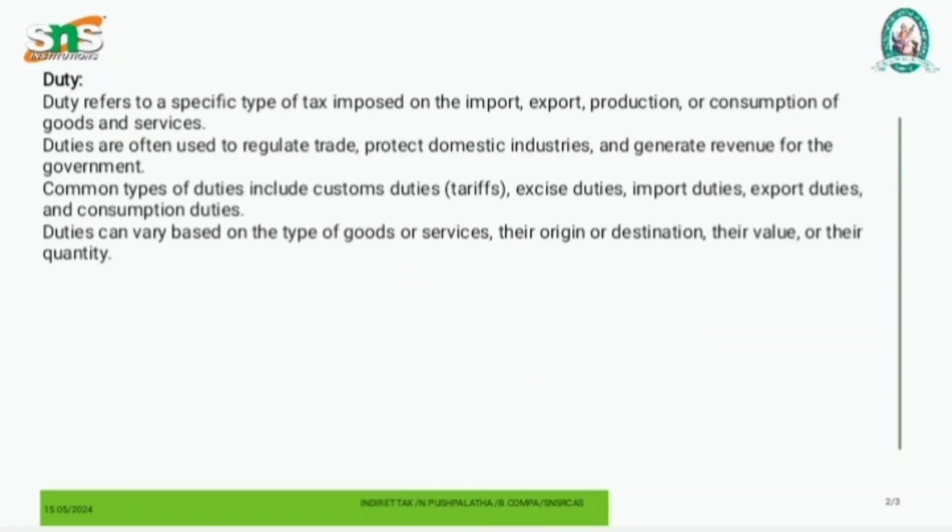Duty refers to a specific type of tax imposed on the import, export, production or consumption of goods and services. Duties are often used to regulate trade, protect domestic industry and generate revenue for the government. Common types of duties include customs duty, excise duty, import duty, export duty, and consumption duty. Duties can vary based on the type of goods and services, their origin, their value, and their quantity.